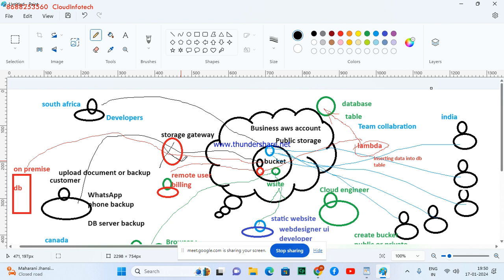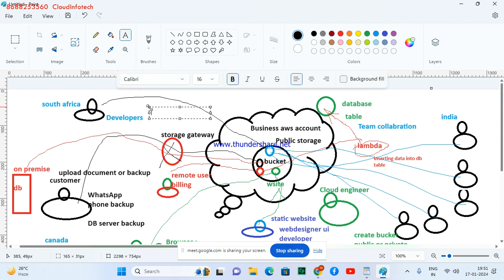Is it clear? S3 is commonly useful in your organization: developers, testing engineers, and your customers, website hosting to serve a website, and backups of your servers. We use S3. For example, a developer wants to host a dynamic website.